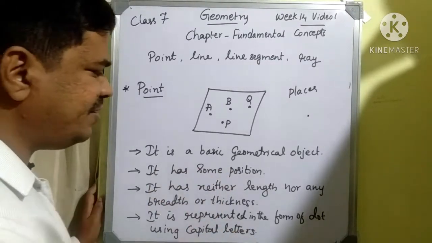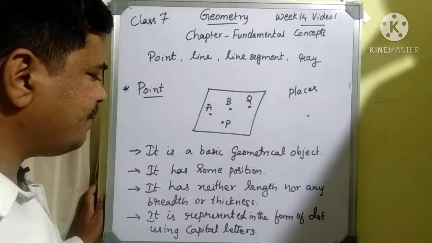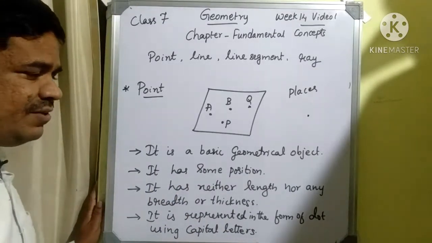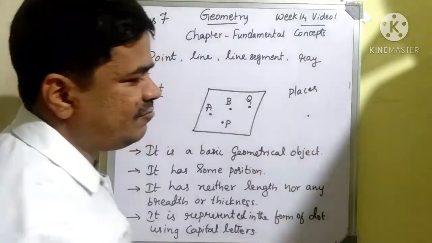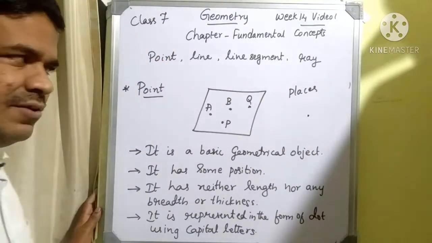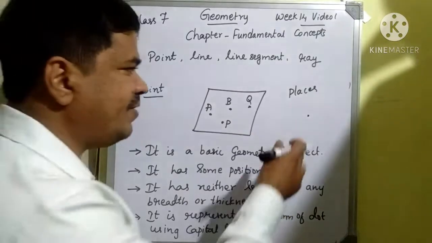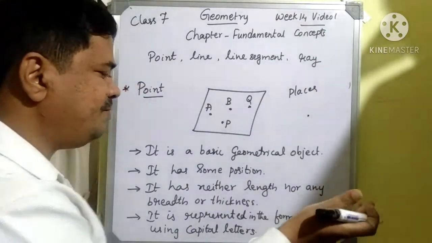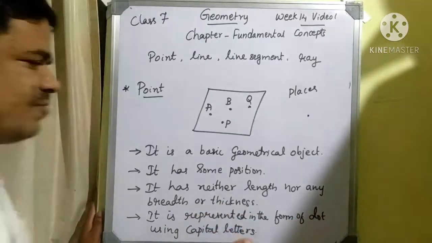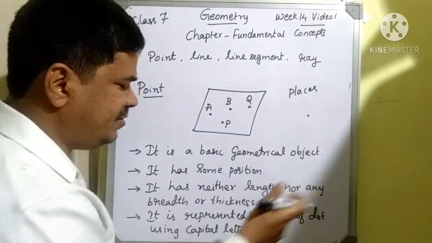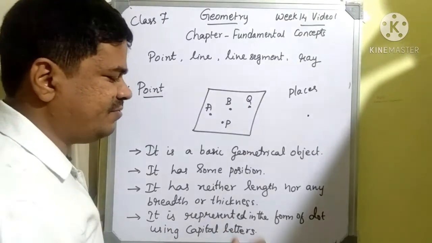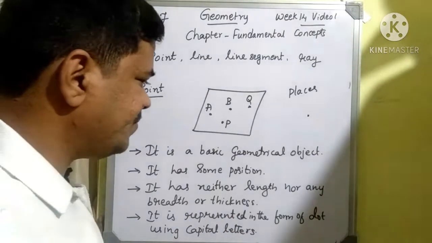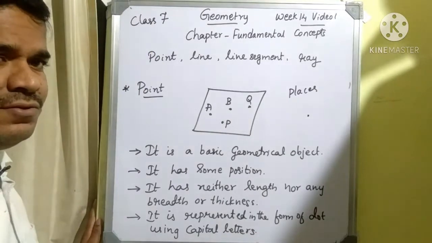And then it has neither length nor breadth or thickness. We are not going to write a point as 5 centimeter, 6 centimeter like that. In that way we are not going to represent a point. That's why it has neither length nor breadth. That means it has no measurement. It is just representing the position.